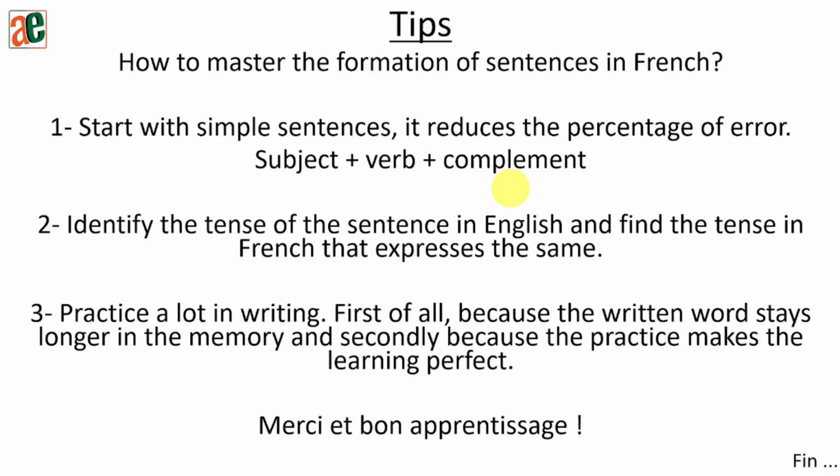The last thing is to practice with writing. The best thing is you need to write down your sentences. Don't try to do it mentally. Why? Because first of all, written word stays longer in the memory. And the second point is because practice makes learning perfect.